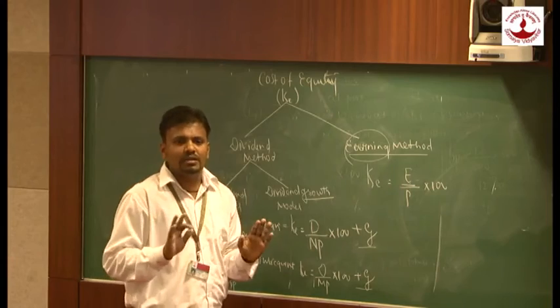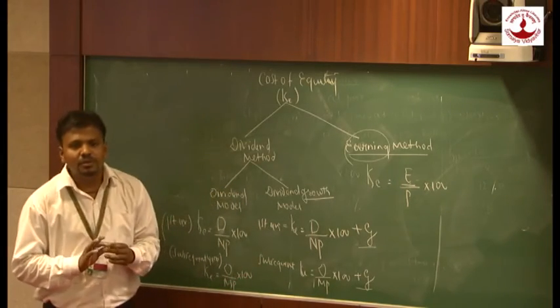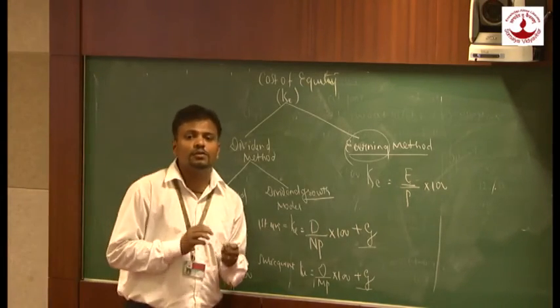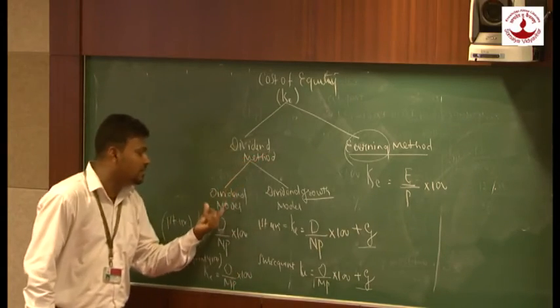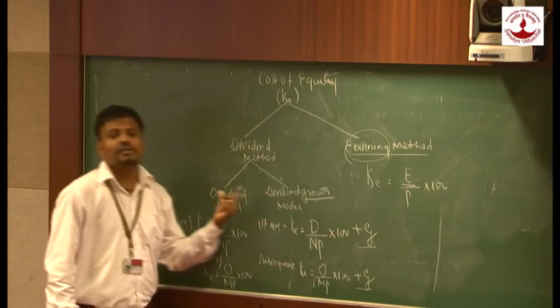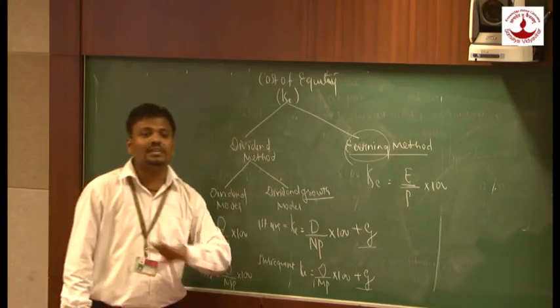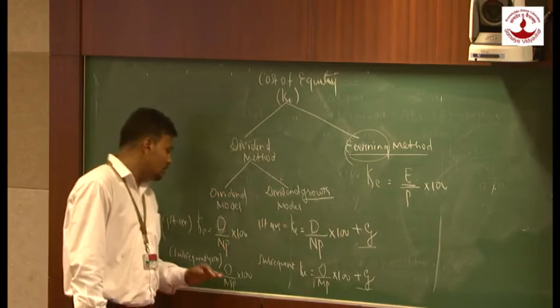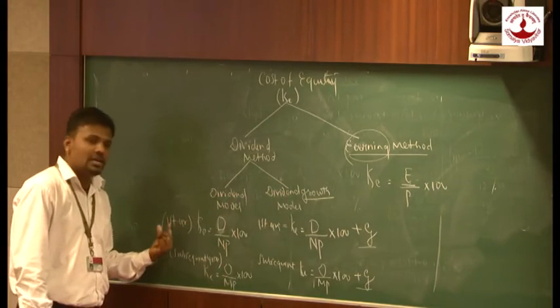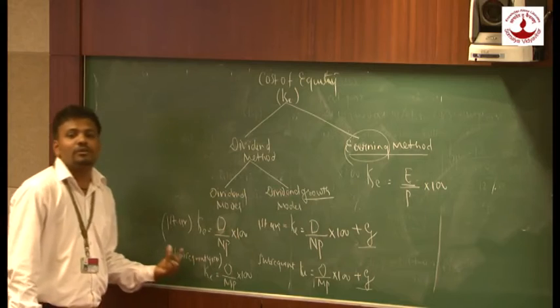So it is very clear, since dividend is given in the problem, we are going to follow which formula? We are going to follow the dividend method. But under the dividend method, which formula? Is it the dividend model or the dividend growth model? Dividend model. Why? Because growth is not given in the problem. Now again there is another question: whether we are going to calculate KE for the first year or for the subsequent year.